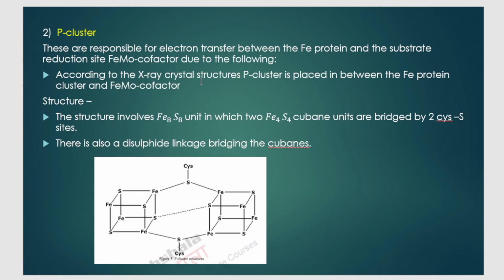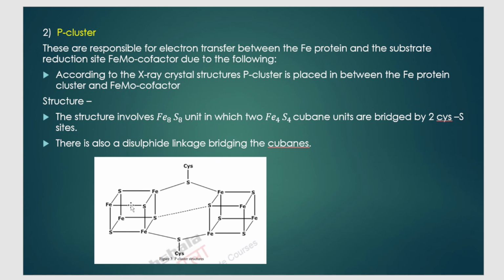According to X-ray crystal studies, when they understood its structure, the P cluster is found to be placed between the Fe protein and FeMo cofactor. That makes sense, correct? Because it has to transfer that electron coming from Fe protein to FeMo cofactor. So it is placed in between Fe protein and FeMo cofactor. Now this is the structure of the P cluster here.